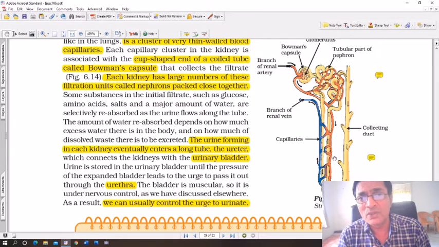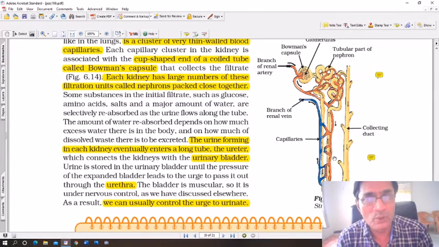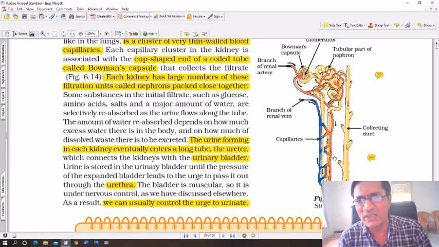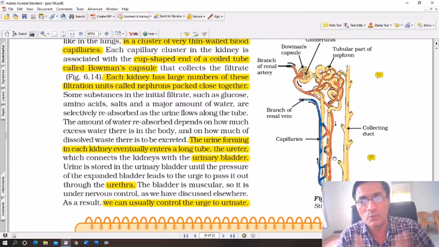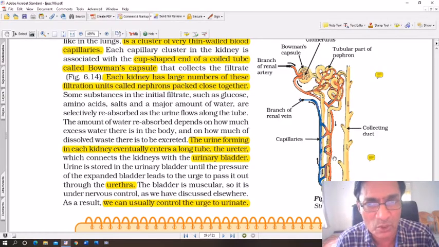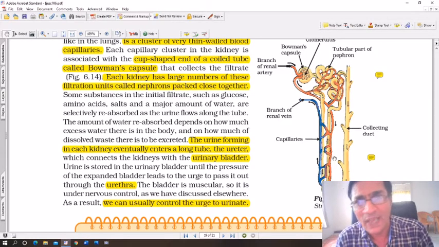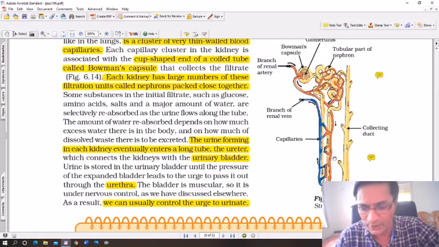And sometimes children at night, about the age of 3 and 4, or 2 years old, urinate in the bed. But that is because of different reasons. They are too small to realize, and they have less control over that. Grown-ups are supposed to have muscular control, nervous control over the urinary bladder, and can control the urge to urinate.